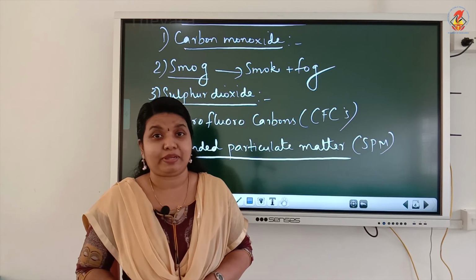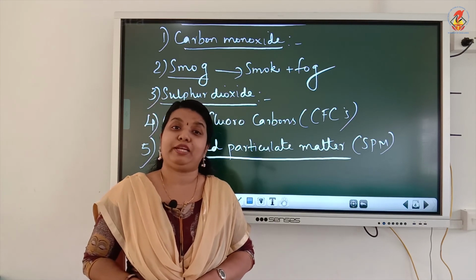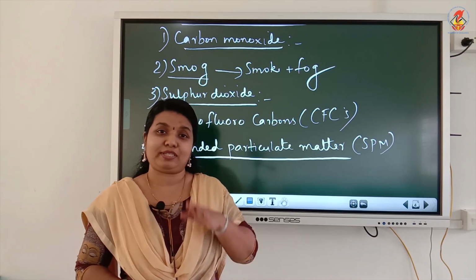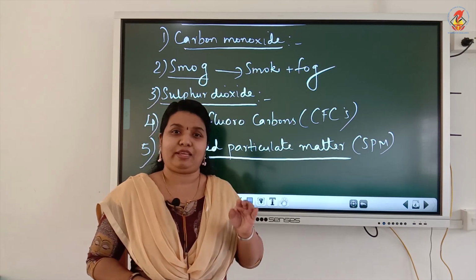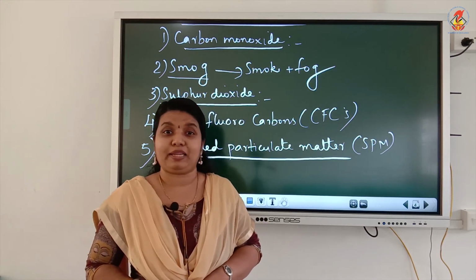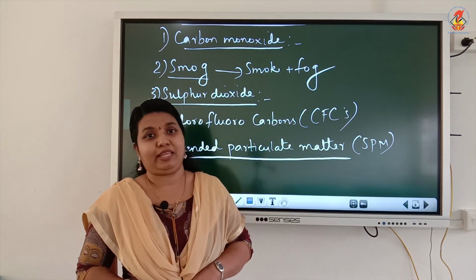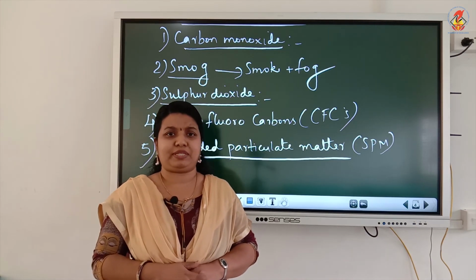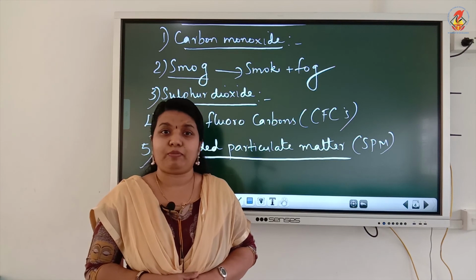They remain suspended in the air for a long period of time. We call them suspended particulate matter. They will not settle down. They will remain floating or suspended in the atmospheric air. We call them suspended particulate matter or SPM. They reduce visibility.